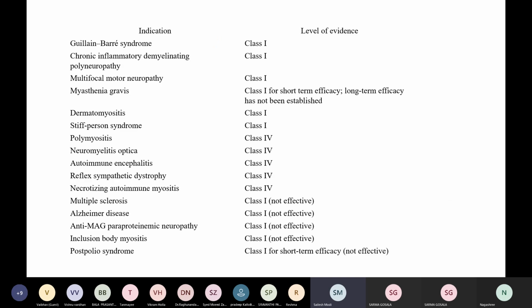This table just shows the class of evidence for various neurological conditions: GB syndrome, CIDP, multifocal motor neuropathy, short-term efficacy for myasthenia gravis, dermatomyositis, stiff person syndrome.